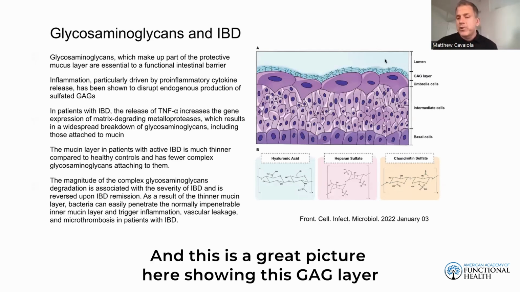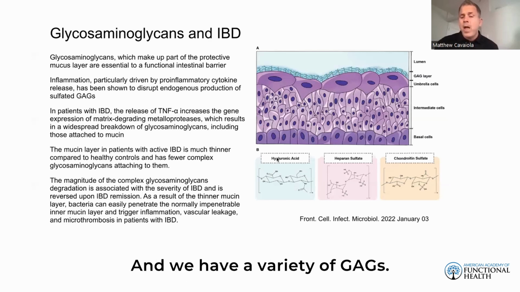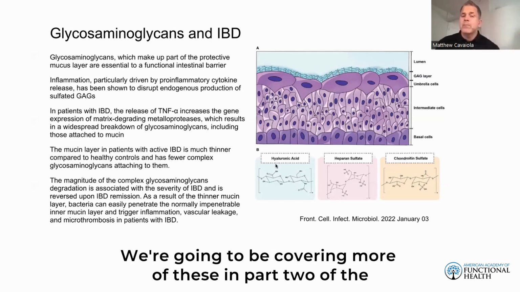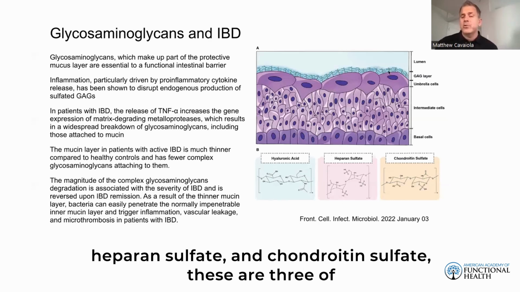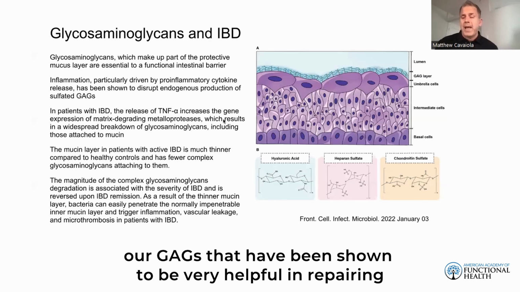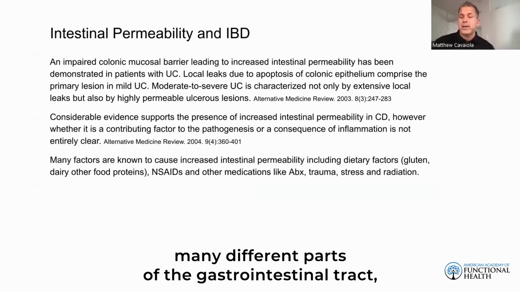And this is a great picture here showing this GAG layer found along the mucin layer. We have a variety of GAGs. We're going to be covering more of these in part 2 of the lecture, where we're looking at things like hyaluronic acid and heparan sulfate and chondroitin sulfate. These are 3 of our GAGs that have been shown to be very helpful in repairing many different parts of the gastrointestinal tract, including the colon.